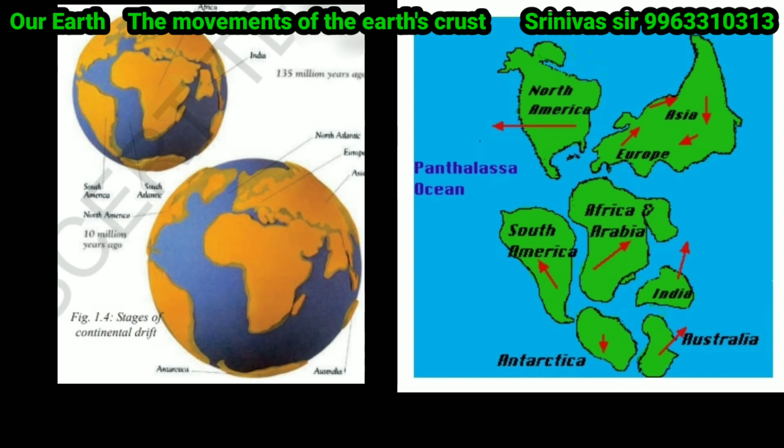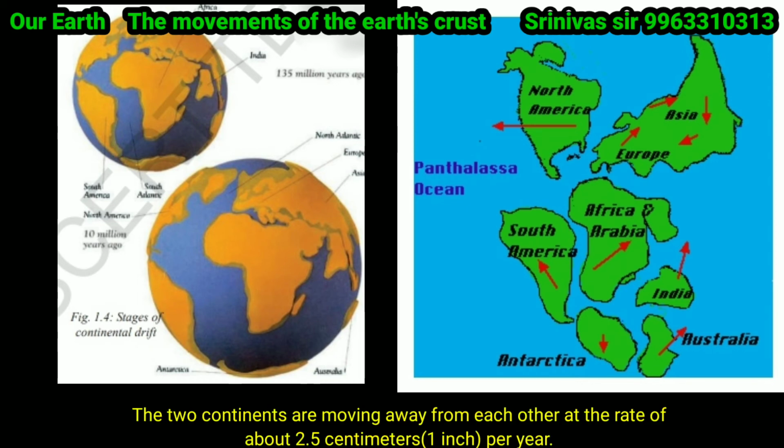And the Eurasian plate moved in a circular shape. The earth is still very active. Because of this activeness, all the plates started moving from their places, and all the plates were moving very slowly.